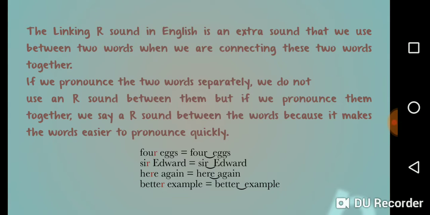Linking R. The linking R sound in English is an extra sound that we use between two words when we are connecting these two words together. If we pronounce the two words separately, we do not use an R sound between them, but if we pronounce them together, we say an R sound between the words because it makes the words easier to pronounce quickly. For example, four eggs, and we read four eggs.